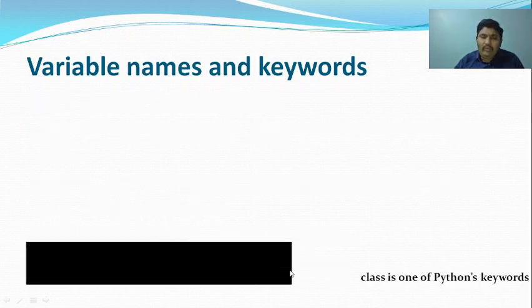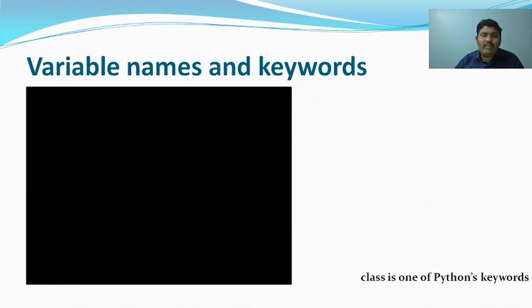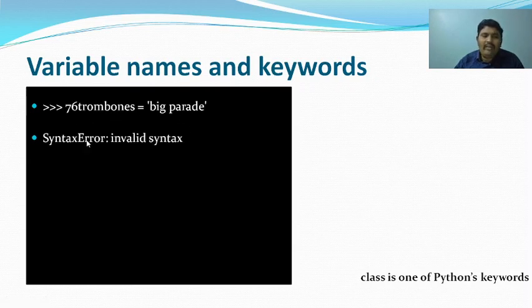Let us take some examples here. Here I have a variable called 76trombones is equal to big parade, but the compiler gives me a syntax error. Why, I will tell later. Again I gave more@ is equal to some numerical value, and it also gives a syntax error.